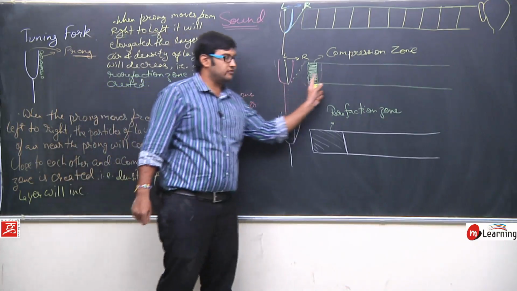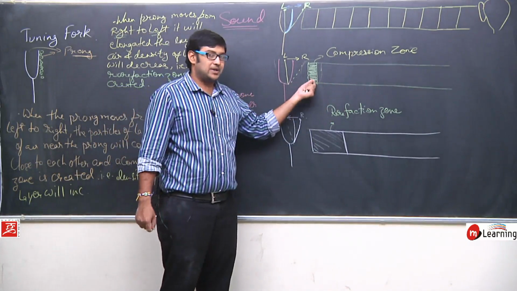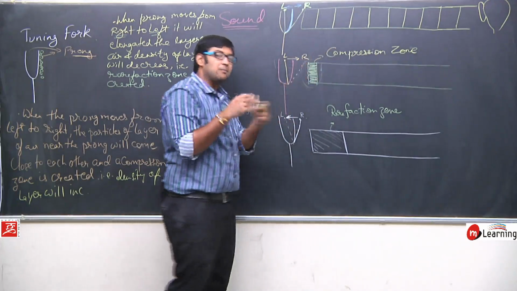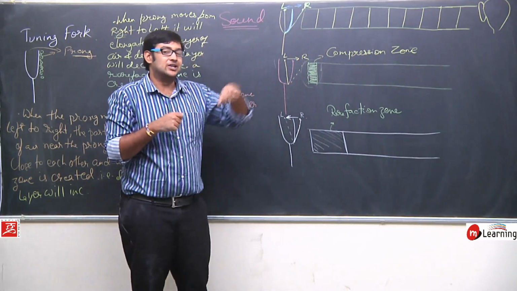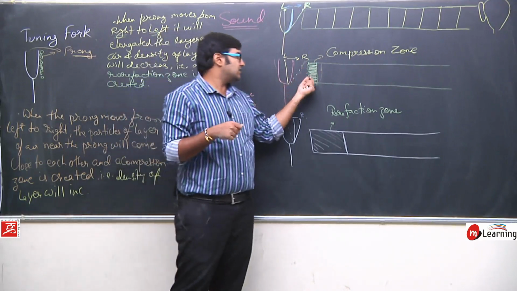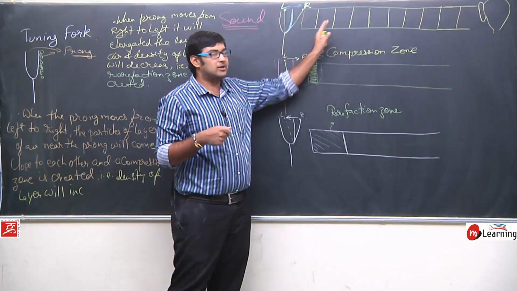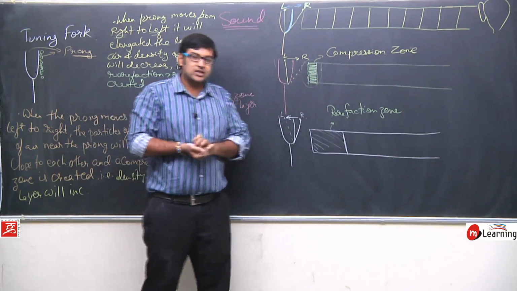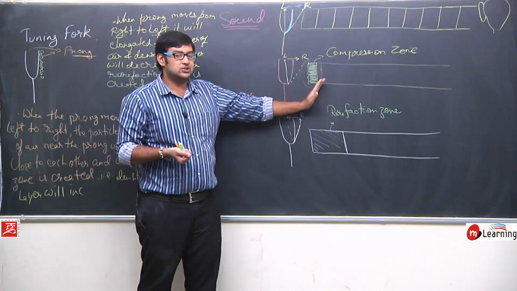Slowly this compression zone will disappear and the next layer will get compressed. So it will transfer its energy to the next layer, and this will become a normal layer, and the next layer will become a compression zone.